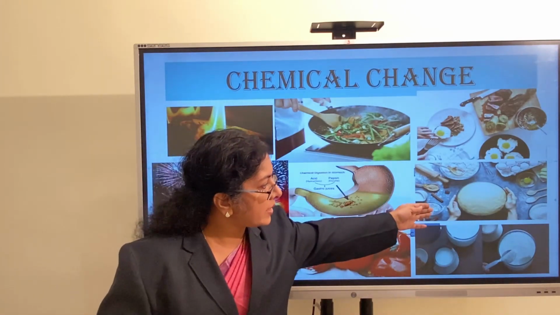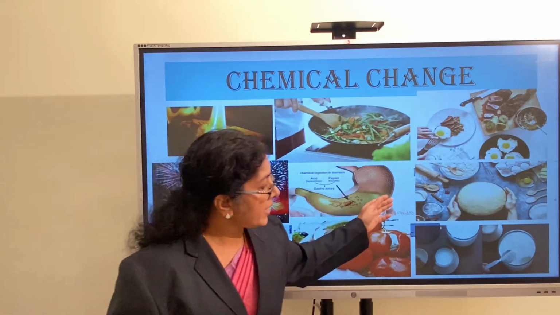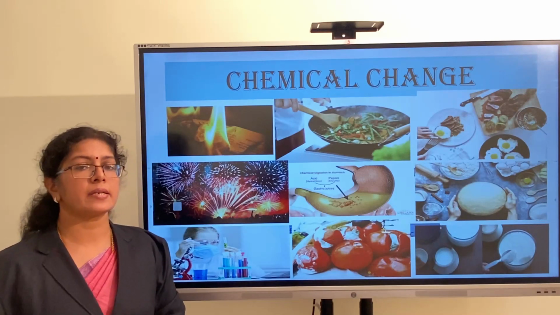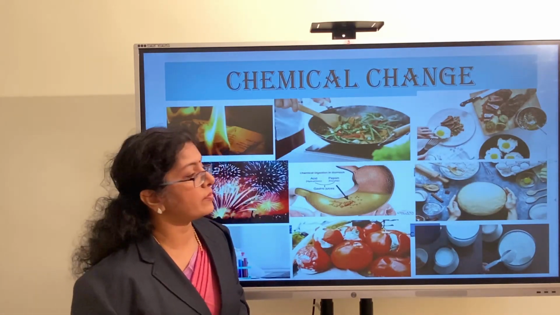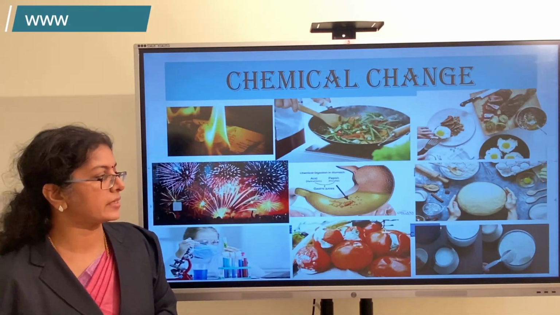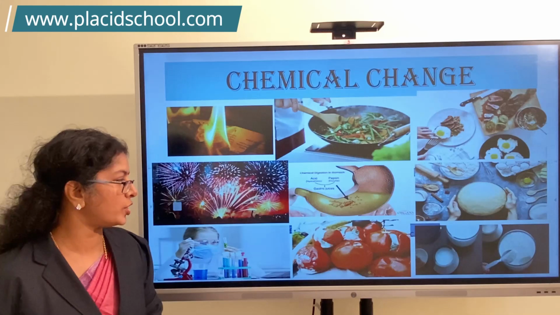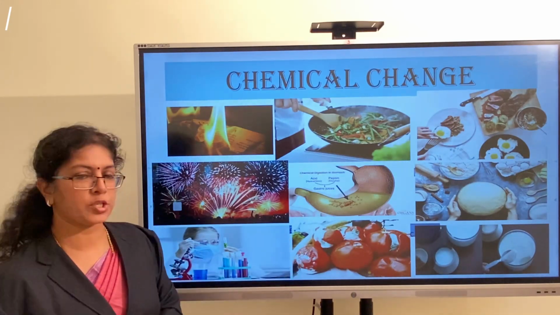Here the mix is made for making cake, and if we wait for the batter to get ready, some chemical changes are occurring in it, and that change in the flavor or the texture or the taste is categorized under chemical change.